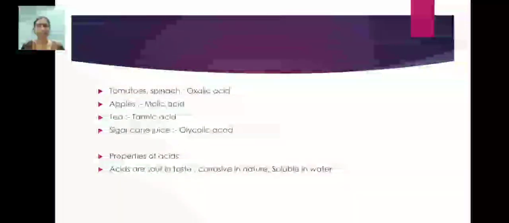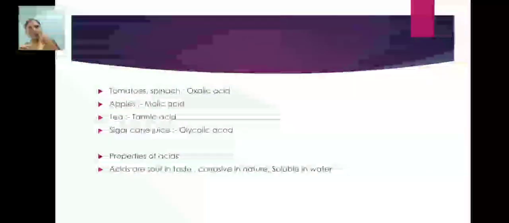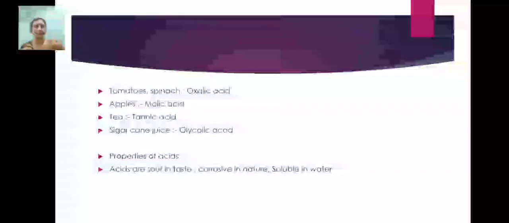So खट्टा, which is sour, that is acid. Then corrosive in nature. I have explained already, corrosive in nature and soluble in water. Just like if you take 1 teaspoon of sugar and a glass of water and pour that sugar in that glass and stir it, it will dissolve. Just like this, acids are soluble in water.